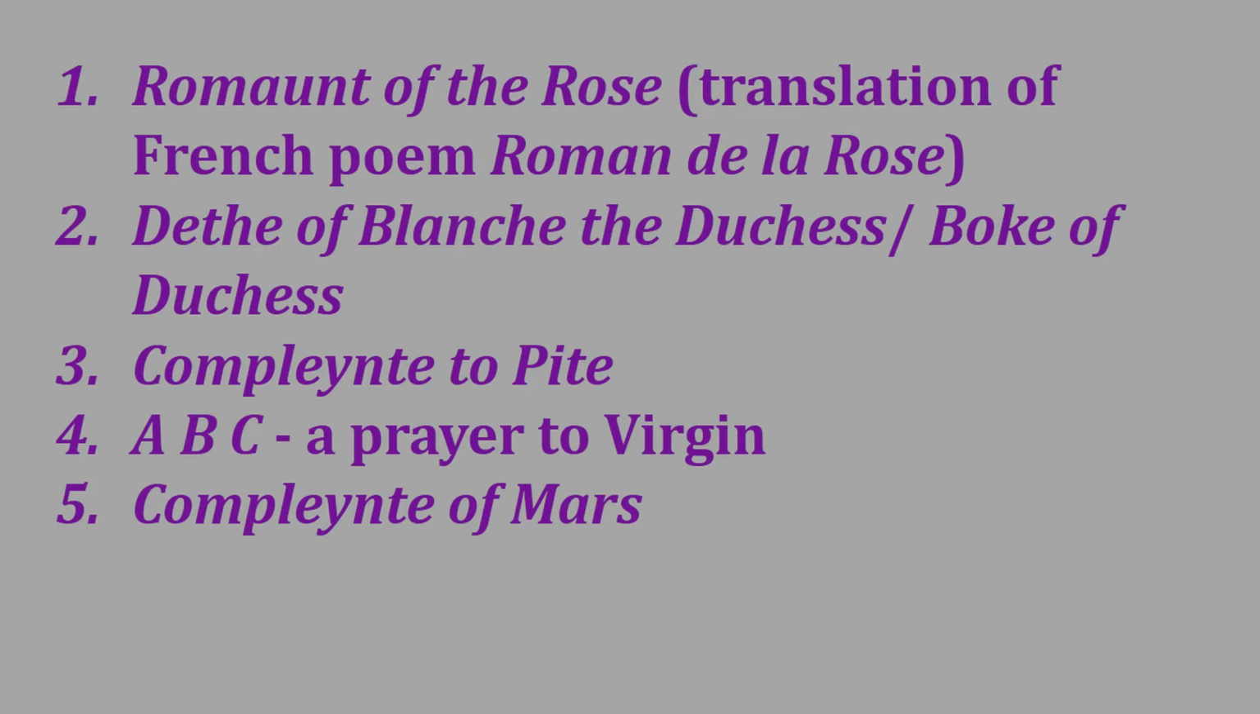Second poem, we have Death of Blanche the Duchess, or simply it is also called the Book of the Duchess. It is a dramatic and emotional poem. Third poem, we have Complaint to Pity. It is a long poem. The fourth poem, we have ABC. It is a prayer to the Virgin. And the last poem in this section, we have Complaint of Mars. So these five poems are important in the French section of his life.